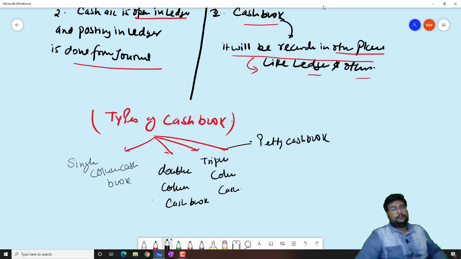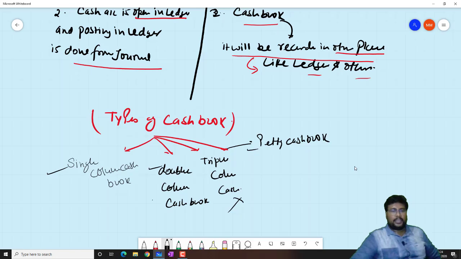We will study the single column, the double column, and the petty cash book also. Acha, what is single column, what is double column, what is triple, what is petty cash book?